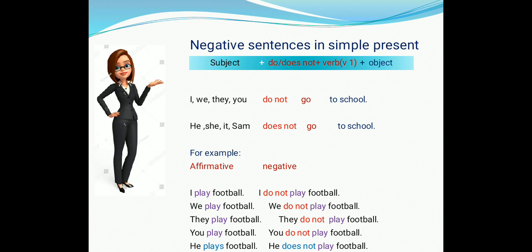Now we are in the negative sentence in simple present. Before going to negative sentences, I want to say why some of the verbs have s or es with them. Well, whenever you have he, she, it as a subject in the present tense, the following verb takes s or es. Okay, now let's move to negative form. It's time to learn about negative form. We need to take help of an auxiliary verb in negative form. Okay, auxiliary verb means helping verb, and add not to them.